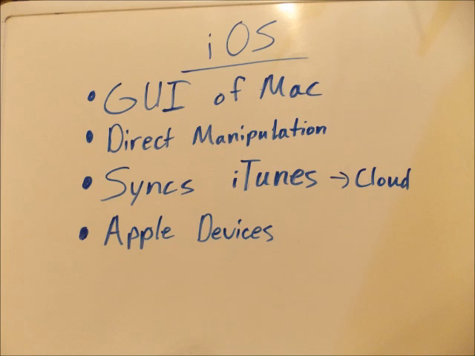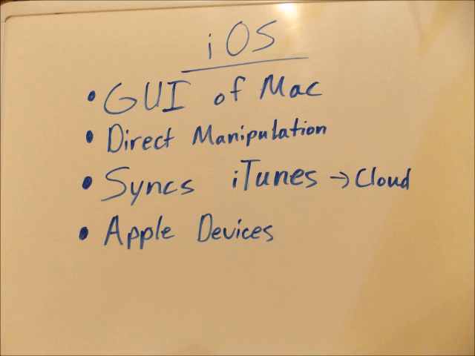The next operating system I'd like to discuss is the iOS operating system. The iOS operating system is sometimes referred to as the iPhone operating system, and it is very similar to the Mac operating system. In fact, it was actually developed to be a portable version of the Mac OS X. Because of this, users may find that the GUI is very similar to the one used in the Mac OS.